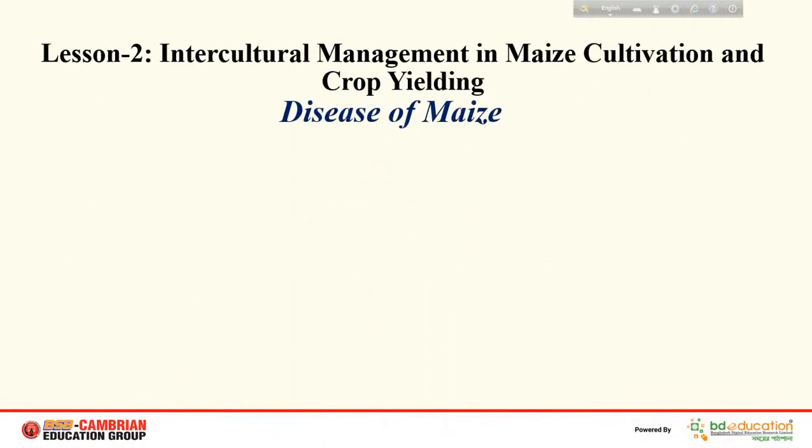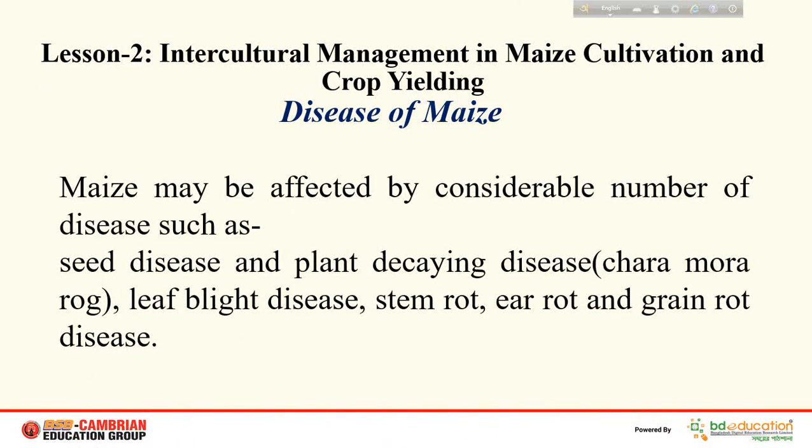Now, diseases of maize. There are many types of diseases. Maize may be affected by a considerable number of diseases such as seed disease, plant decaying disease, Charamora rog. Plant decaying disease means the plant will die. Plants become dead due to the attack of this disease. Leaf blight disease. Blight means burning out of leaf. Stem rot means being rotten. Ear rot, ear means granular or corn. Grain rot disease, etc.